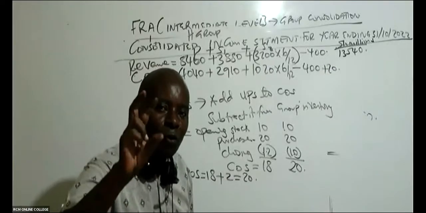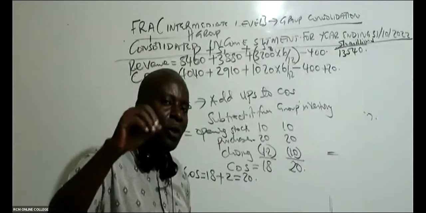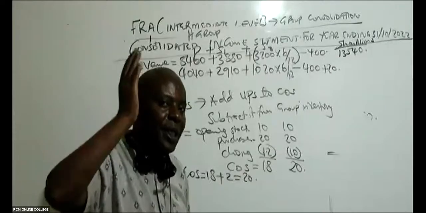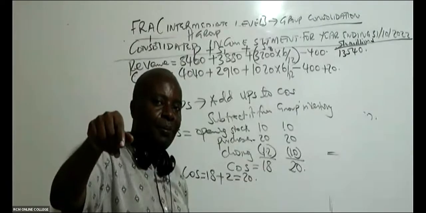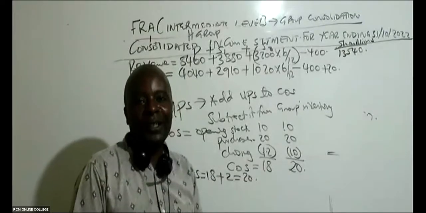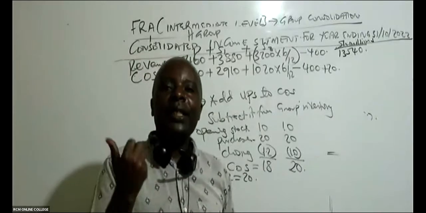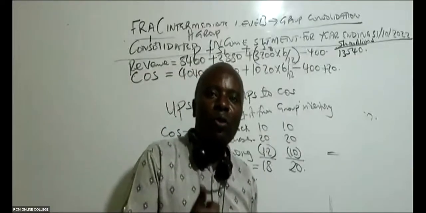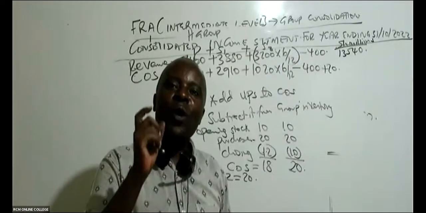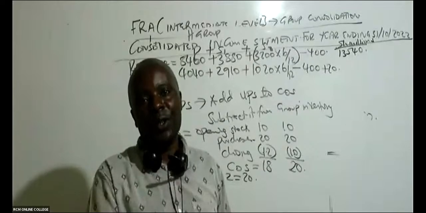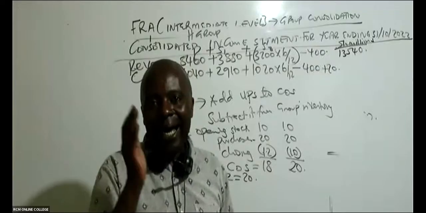We can only take to cost of sales, according to IAS 16, depreciation of PPE, property, plant, and equipment. But if it is depreciation of goodwill, intangible assets, we call their loss of value impairment. That can only go to administration expenses. Remember IAS 16.